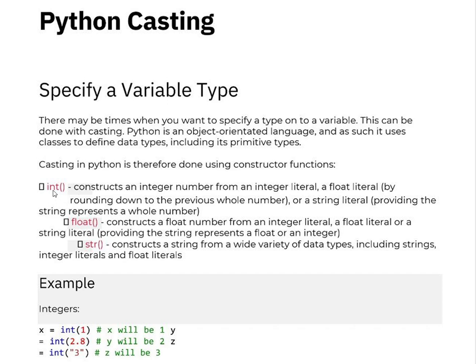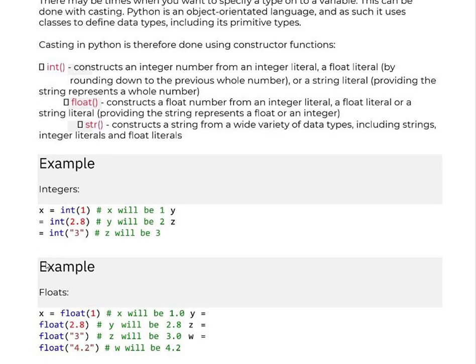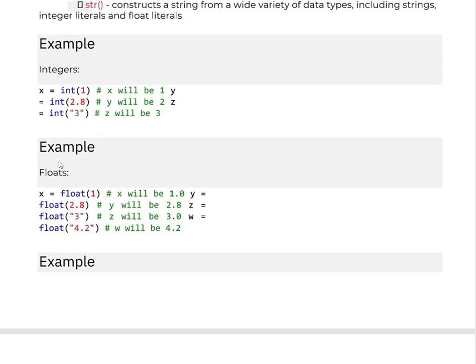The int constructor constructs an integer number from an integer literal, a float literal by rounding down to the previous whole number, or a string literal providing the string represents a whole number. The float constructor constructs from an integer literal, a float literal, or a string literal providing the string represents a float or an integer. See the example here.